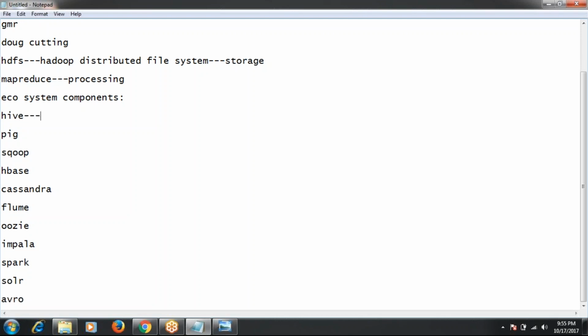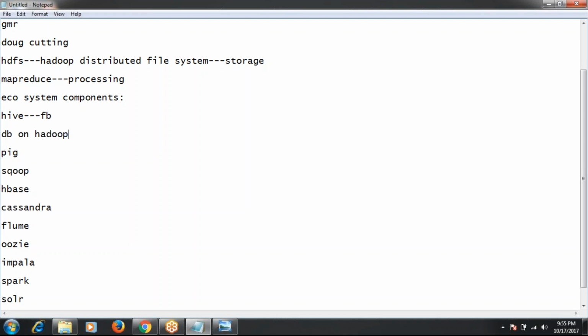So Hive is one of the ecosystem components of Hadoop developed by Facebook. Basically, Hive is one of the sub-projects of Hadoop developed on top of HDFS and MapReduce, and it was developed by whom? Facebook. So what is Hive? What is the use of Hive? Basically Hive acts as a database on Hadoop.